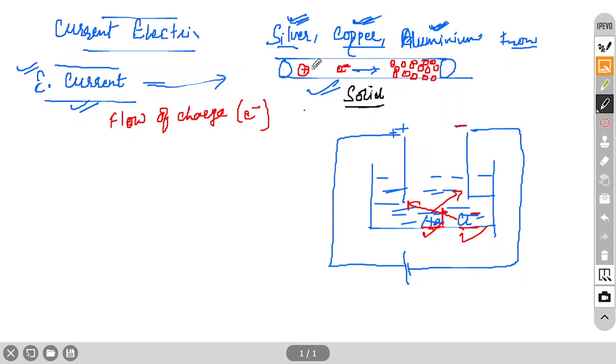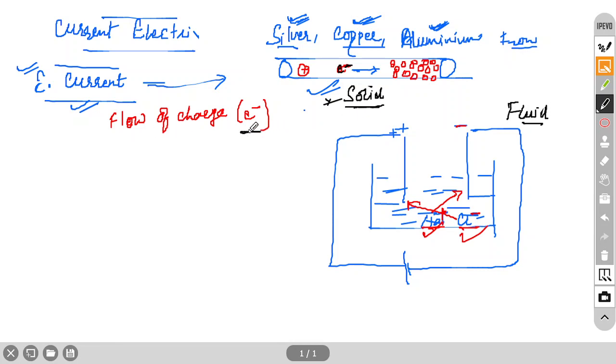If your atoms start moving, atoms and molecules move only in the case of a fluid, right? In the case of a solid, these atoms are fixed. That was the question from there. So the only possibility is that electrons transfer from one place to another, not protons. Otherwise, it will not be solid. It will become liquid, fluid.